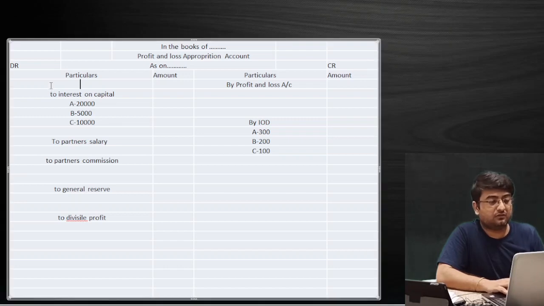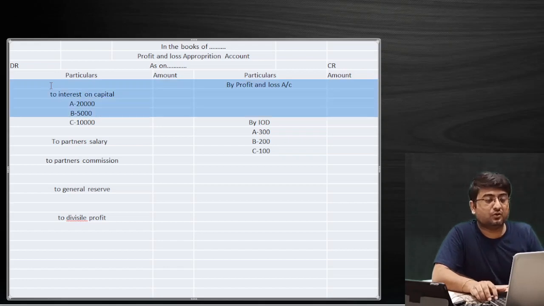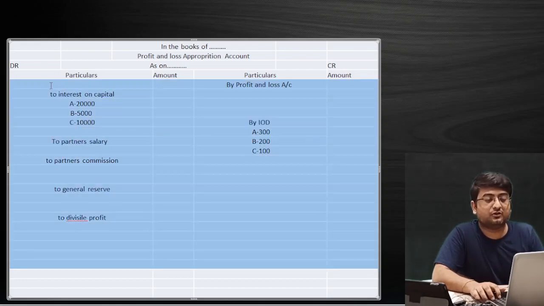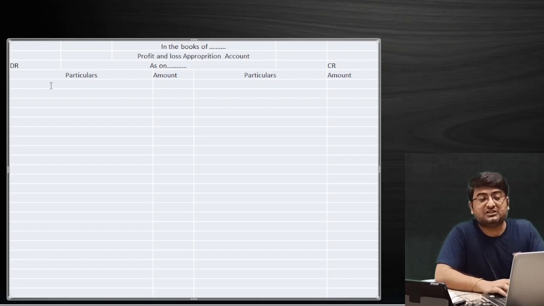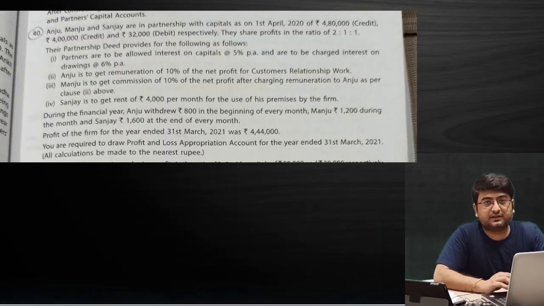So now from this scenario, we'll also solve the complete questions. Even if we have not been asked to pass the journal entry in a particular question, we will pass it, just to understand the scenario. If journal entries have not been given to pass, we will pass them as well. Why? We have to understand the journal entry scenario as well. So today you will get the solution of your queries, what entries will be there and what entries will not be there.